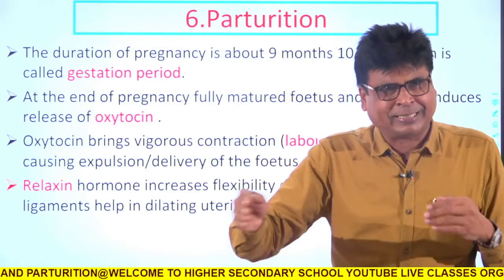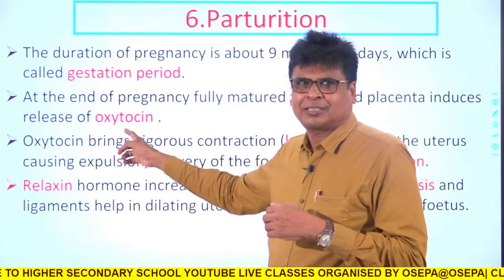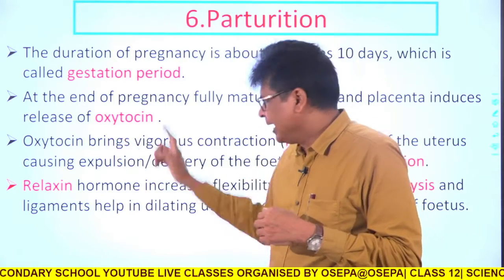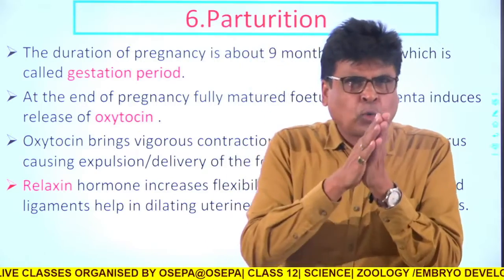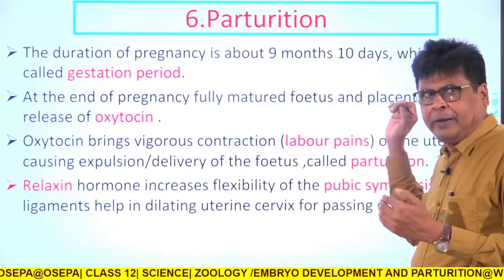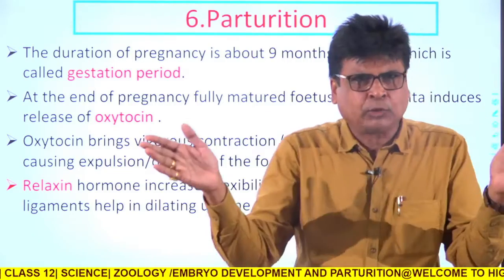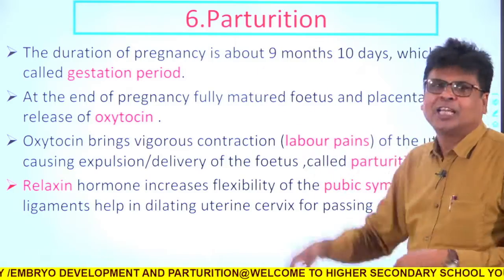Finally it makes a vaginal passage, so that due to the action of oxytocin and relaxin, the uterine wall rhythmically contracts, that is labor pain, and the passage becomes wide so that the baby will come out, that is called parturition.